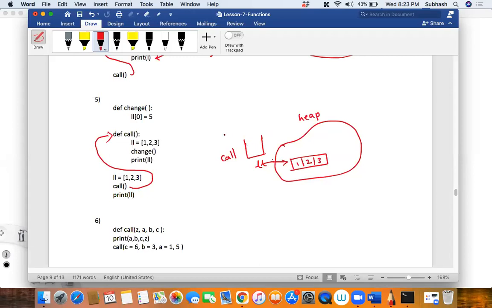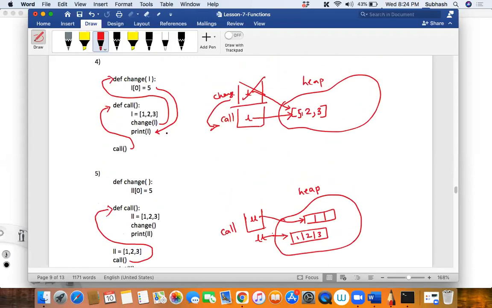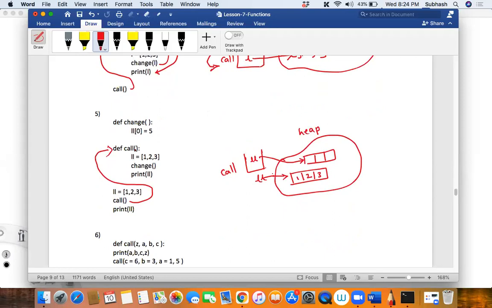So it is creating one more list, isn't it? Is it referring to the same list or to another list? It will be referring to another list. Why did you say it is the same list? In the previous case, we were passing the reference to the same list, that is why it was pointing to the same list. But here am I passing anything? No. And one more thing, this is mutable. Only immutable objects will be sharing the references, I'll show you that. For now, it will actually create a different location. So LL is pointing to the new location.